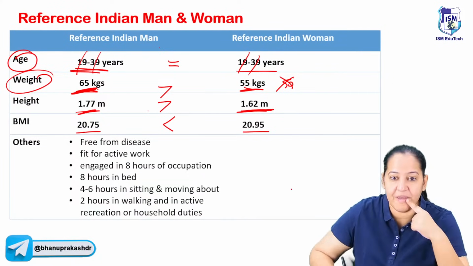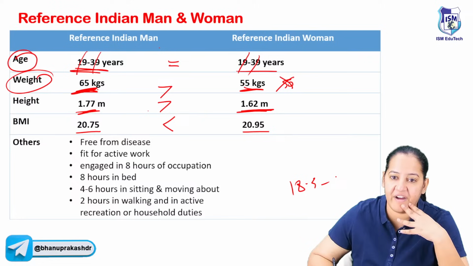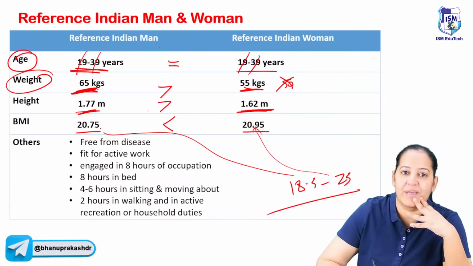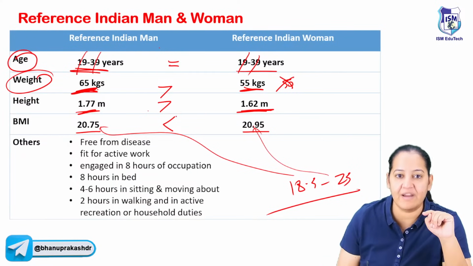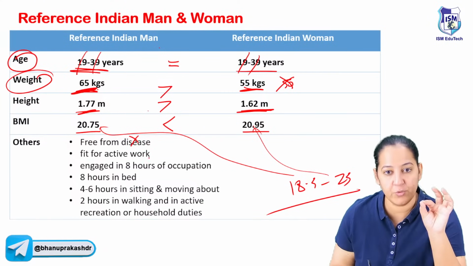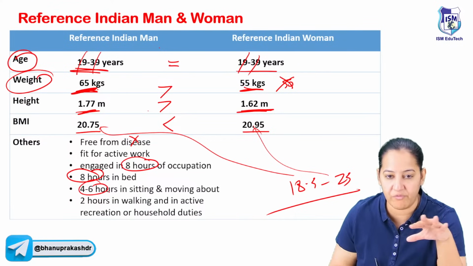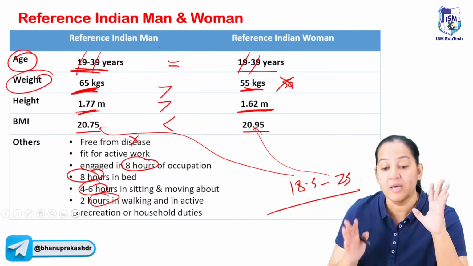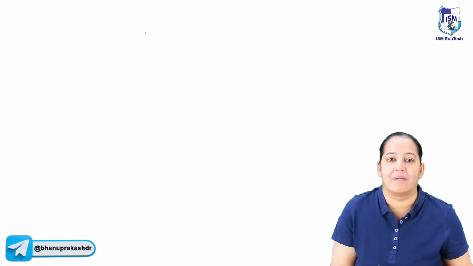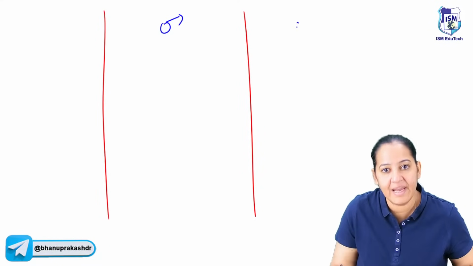I told you today in the initial session, what is the normal value of BMI? 18.5 to 25. This is normal BMI. So here the reference values are 20.95 and 20.75. The person should be free of disease. Doing active work for 8 hours, sleeping for 8 hours, 4 to 6 hours of moving and roaming around, and 2 hours of recreation. Such a person is a reference Indian male and reference Indian female. So please learn the definition.